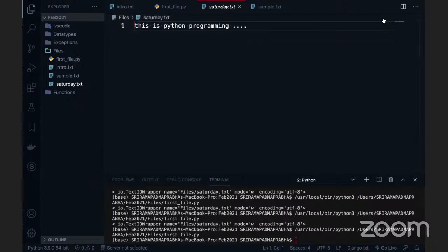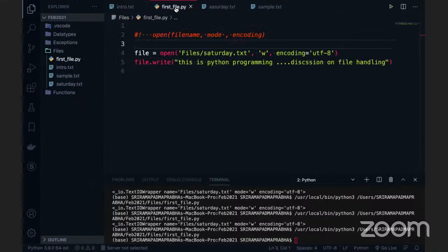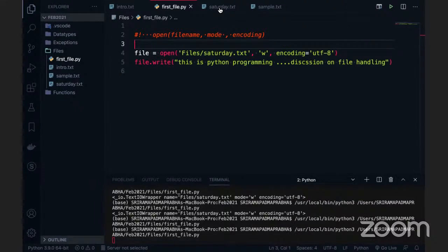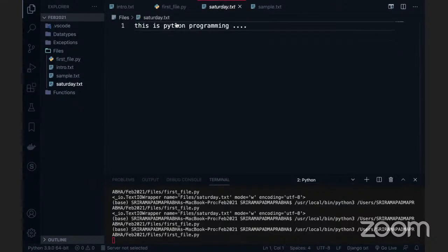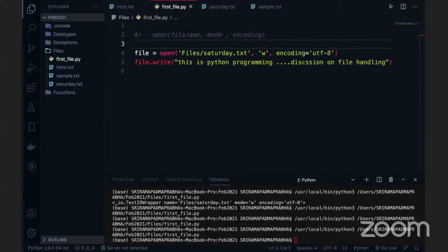If I go and execute this code, okay, I executed the code. Now you can see that saturday.txt, this is Python programming only there. Okay, now it's got changed. Discussion on file handling. So the content will get overridden, guys. Whenever you use the write mode, the content will be overridden.